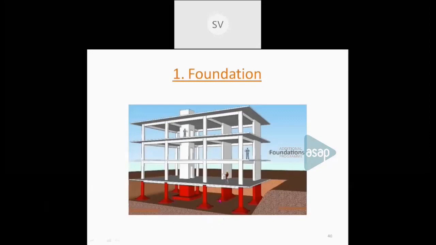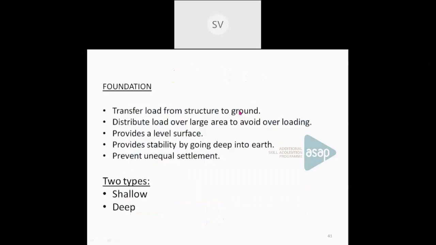So the foundation transfers the load from the structure to the ground. It distributes the load over a very large area, provides a level surface, provides stability to the structure, and prevents unequal settlement. Unequal settlement means different parts of the building settle by different amounts. If settlement happens, it should be equal. Otherwise, it will damage the whole structure. So foundation prevents the unequal settlement of the structure.